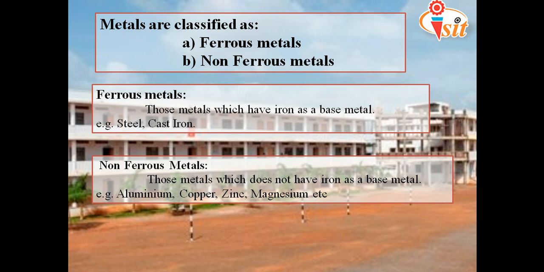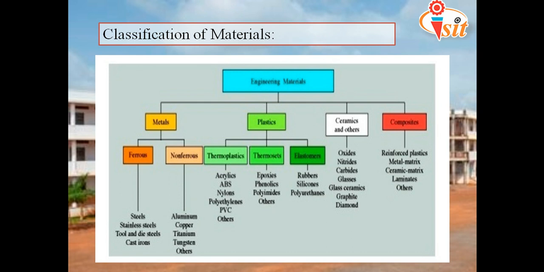Ferrous metals are those which have iron as a base metal. Examples are steel and cast iron. Non-ferrous metals are those which don't have iron as a base metal. Examples are aluminum and its alloys, copper and its alloys, zinc and its alloys, magnesium and its alloys. Okay. So we'll move to the next one. In the last, we will see just a broad classification of materials and we will end this video.